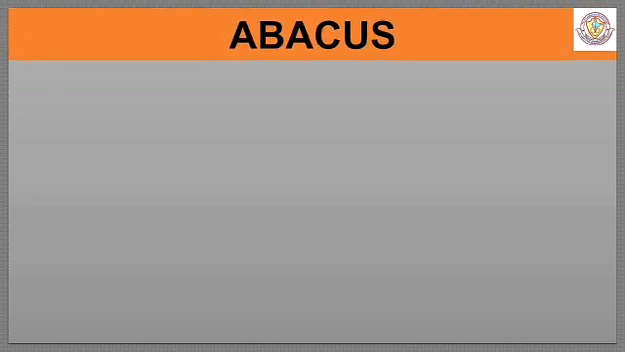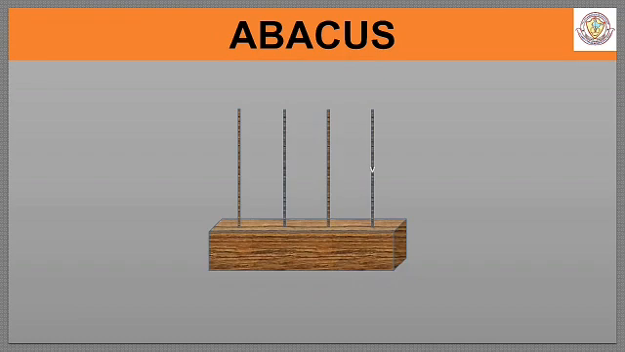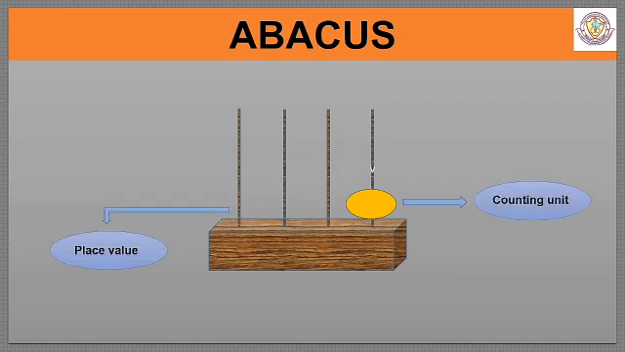One more easy method to read and write the number name of a 4-digit number is using an abacus. What is an abacus? An abacus is used to represent numbers and understand the place value of digits. Each bead represents a counting unit and each rod represents a place value, that is ones, tens, hundreds, thousands, respectively from right to left. The rods are also called spikes.